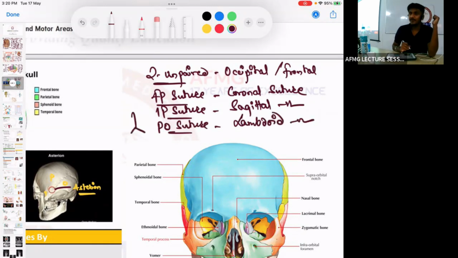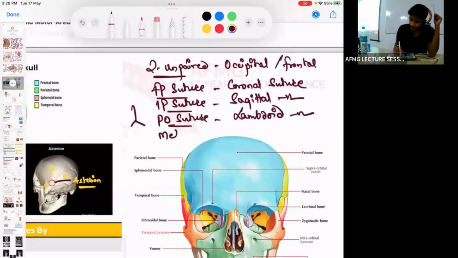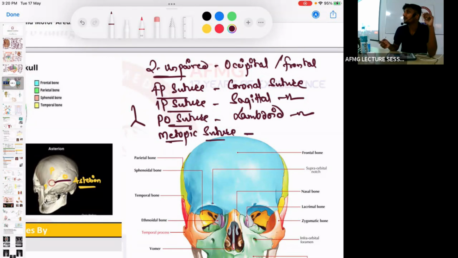So it is which shape? Lambda shape or Y shape. Therefore it is called as the lambdoid suture. कोई दिक्कत नहीं है, याद रखना. Please let me know one important last finding, और यही गड़बड़ करी थी. They ask you metopic suture is found in which bone? Metopic suture is present in the intrauterine life or during gestation. Metopic suture is a suture between the two frontal bones.